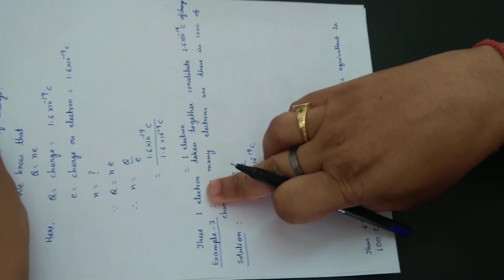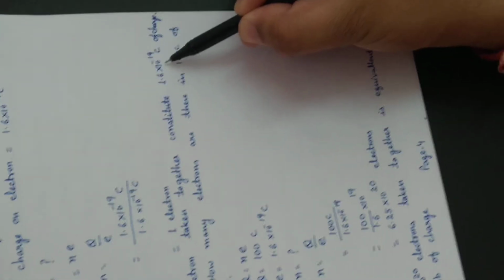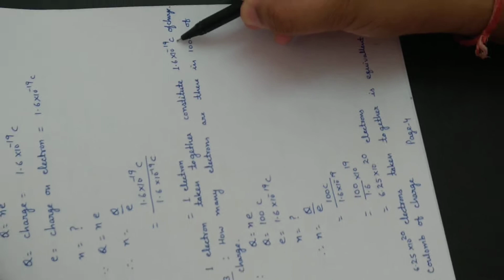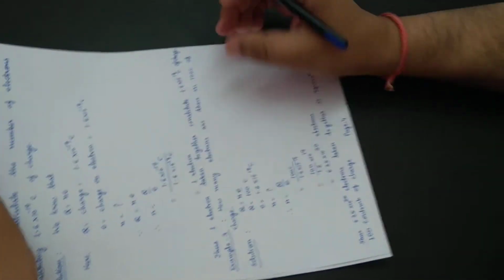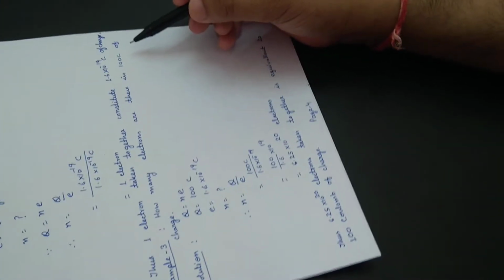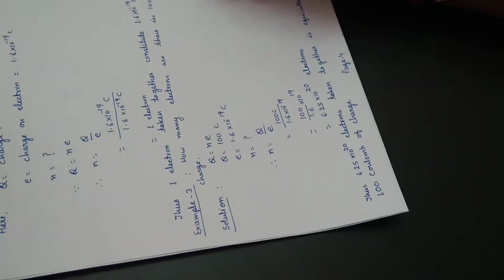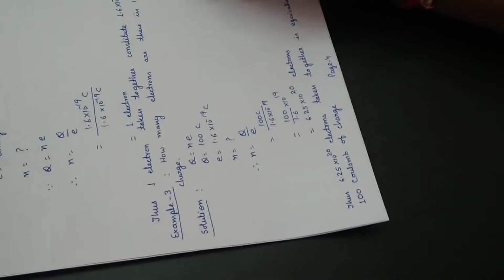Thus 1 electron constitutes 1.6 into 10 to the power minus 19 coulomb of charge. One more example. How many electrons are there in 100 coulomb of charge? I have taken here a big amount of charge, that is 100 coulomb. In that 100 coulomb of charge, we want to find how many electrons there are.